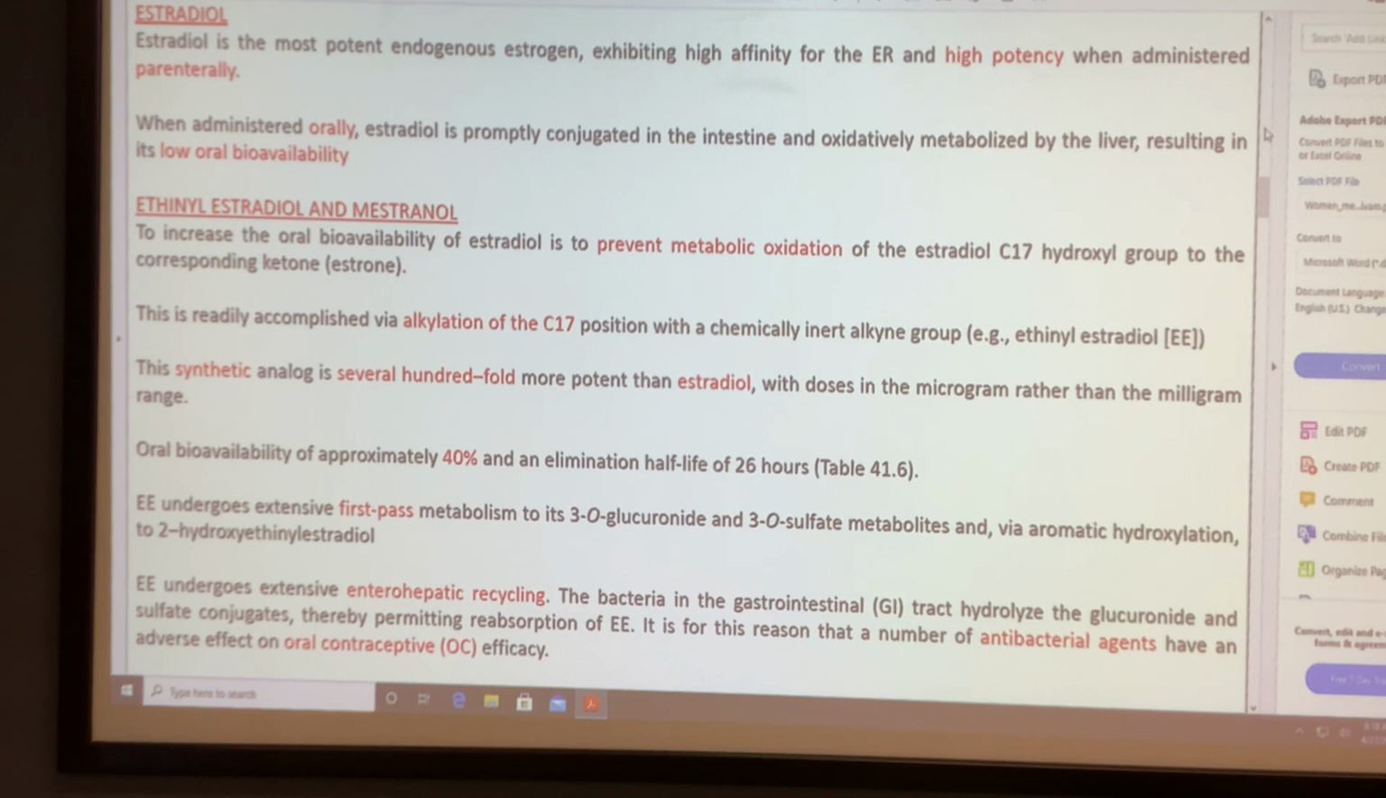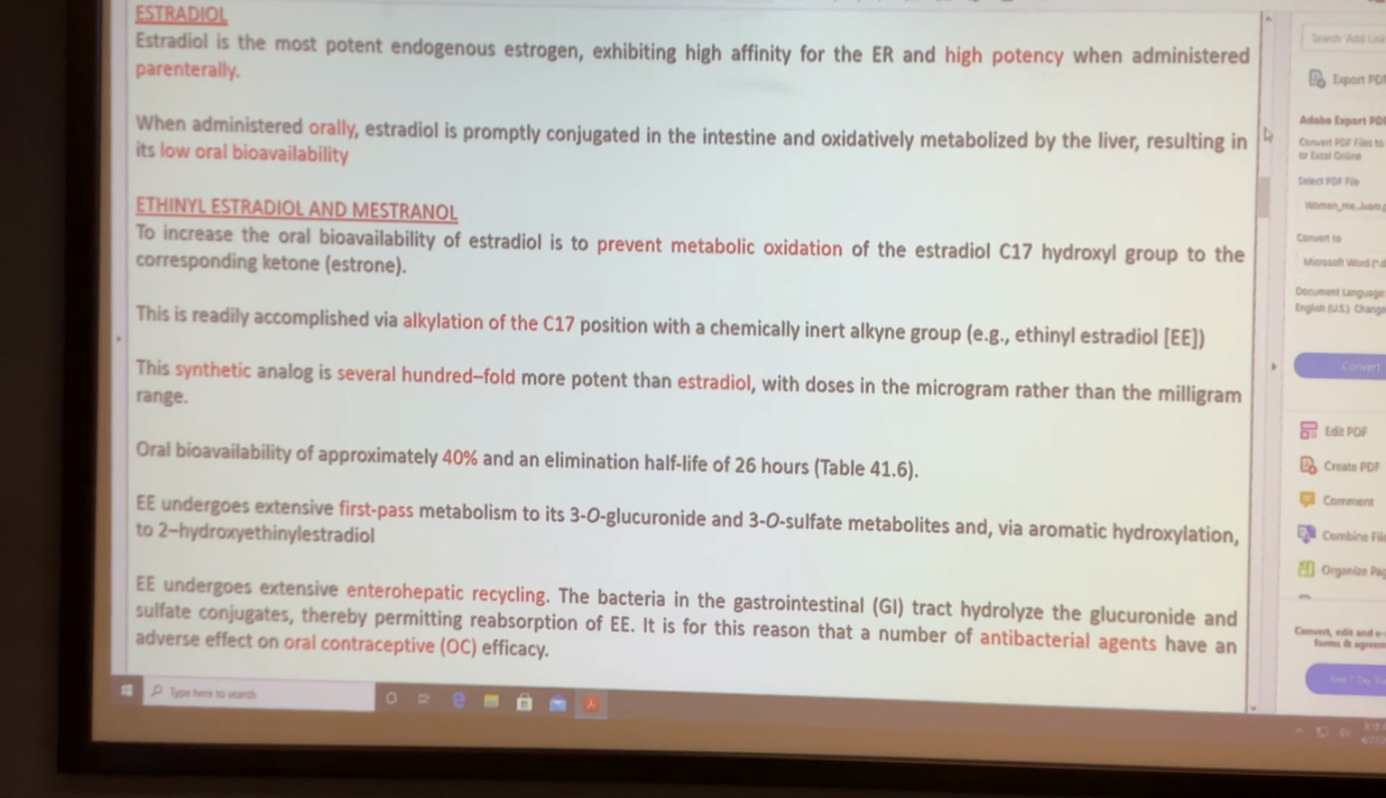So the dose is adjusted based on the enterohepatic recirculation. What will happen? The cleavage of the sulfate conjugate in the intestinal tract is done by the intestinal bacteria. So what will happen if you take an antibacterial agent together? You kill the intestinal bacteria, and there is no enterohepatic recirculation. Clear or no?